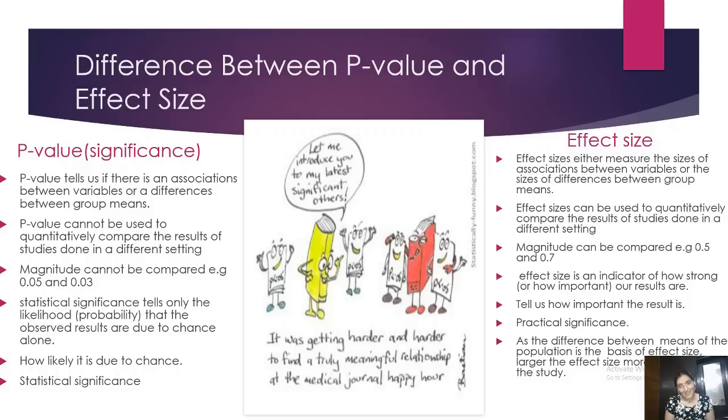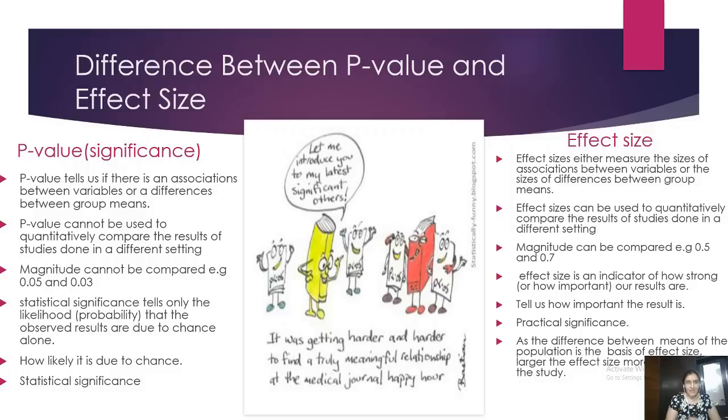So, in meta-analysis, I pick up that paper, find out its effect size, pick up a second paper, find out its effect size, pick up a third paper, find out its effect size, consolidate through formulas and find out a summary effect size.